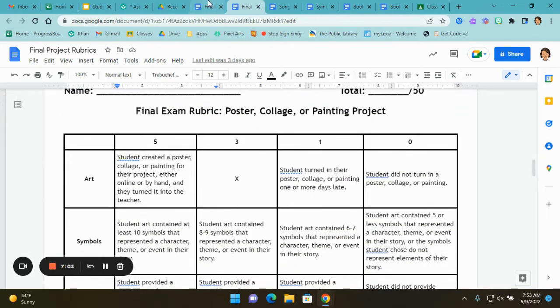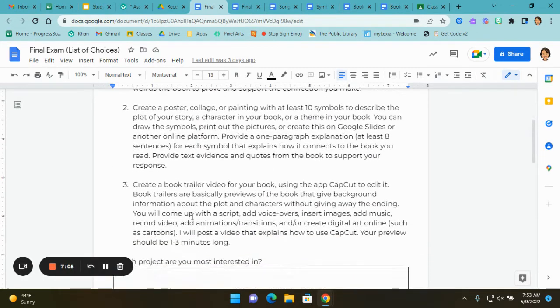The next thing you could do if you don't want to do the song project is to create a poster, collage, or painting with at least 10 symbols to describe the plot of your story, a character in your book, or a theme of your book. You can draw the symbols, print out pictures, or create this on Google Slides or another online platform. You'll provide a 1-paragraph explanation, at least 8 sentences, for each symbol that explains how it connects to your book, the book you read. Provide text evidence and quotes from the book to support your response.